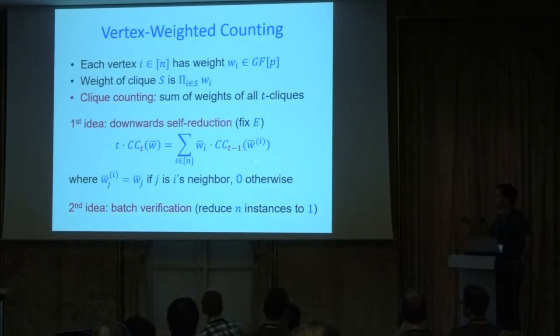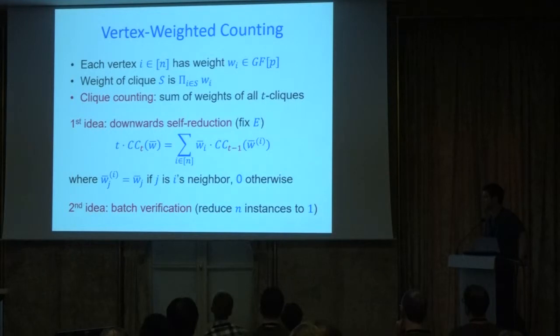And to build an interactive proof, the second idea we need is a batch verification protocol that can reduce the n smaller instances that we get. So it's an interactive protocol that reduces verification of the n smaller instances to the verification of 1 instance of the same size. I won't get into it, it uses ideas similar to the original interactive proof for the permanent, if anyone still remembers that. One thing I'll point out is that it's just one round of interaction. It doesn't use the sum check protocol, so fairly direct.